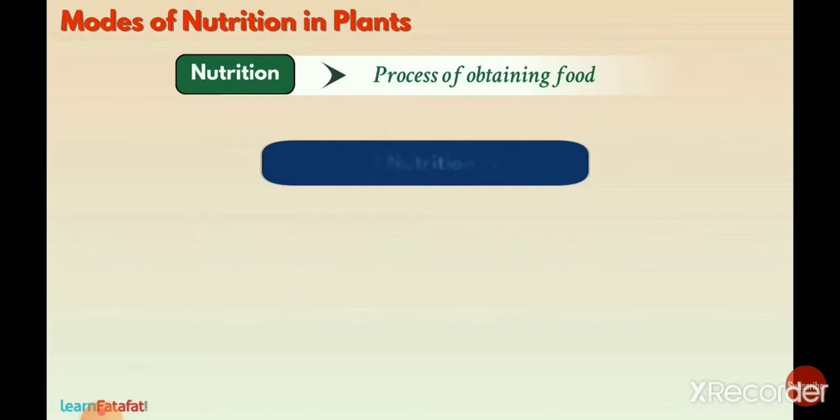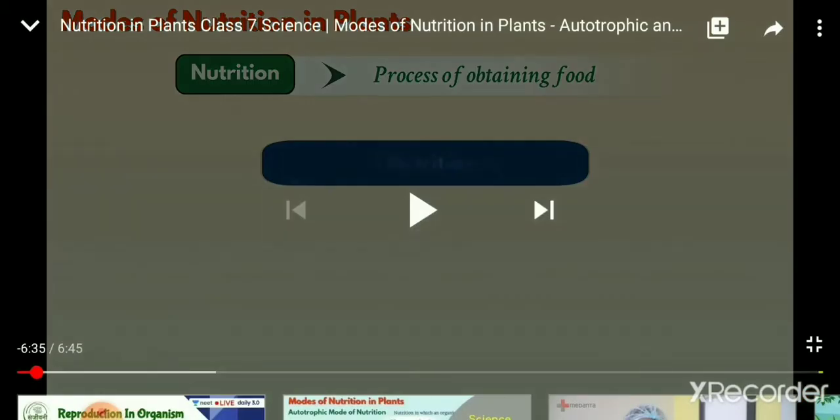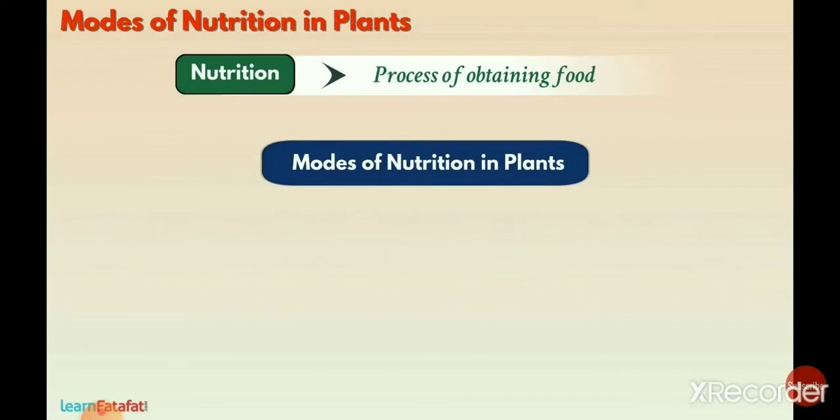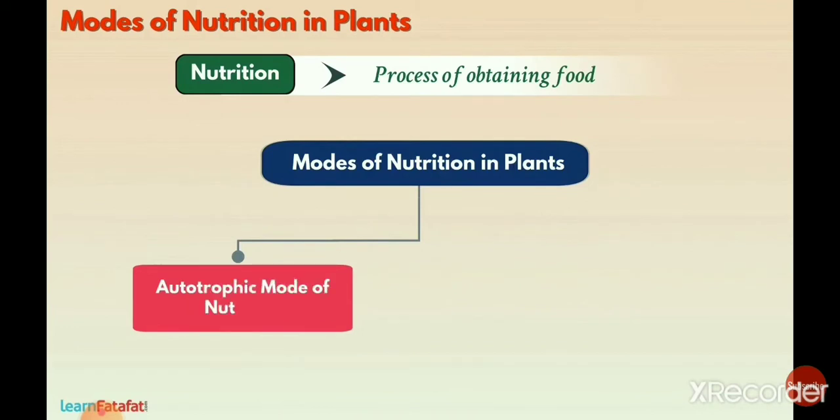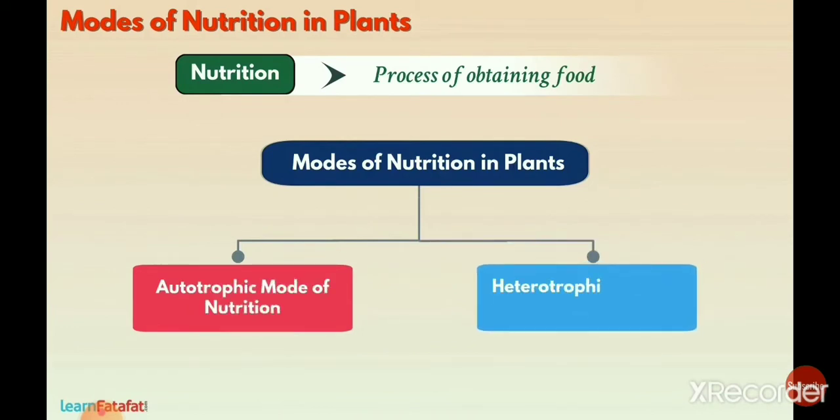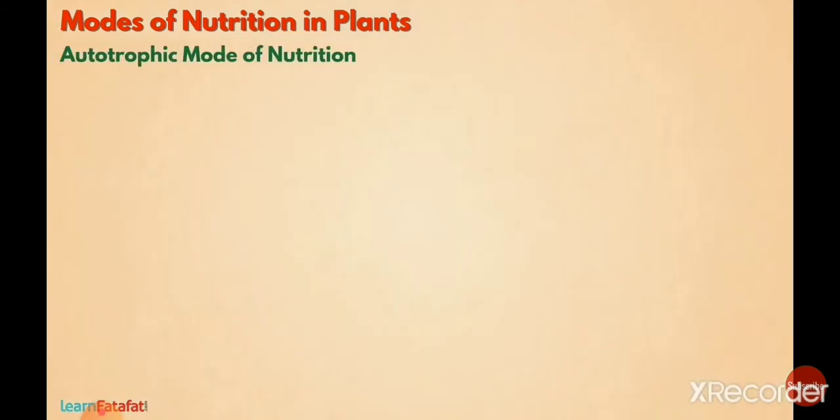So what is nutrition? The process by which living organisms take in food and use it to obtain nutrients for growth and development is called nutrition. So simply you can say the process of obtaining food. Now what are the modes of nutrition in plants? There are two modes of nutrition: autotrophic mode of nutrition and heterotrophic mode of nutrition. So we will discuss these one by one.